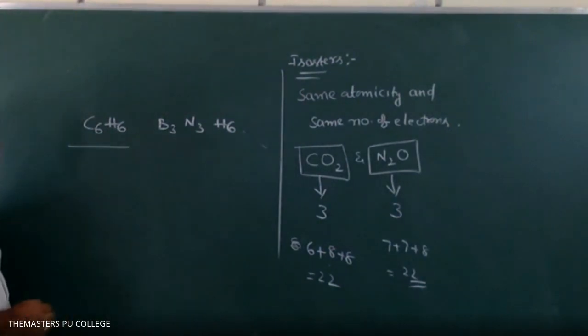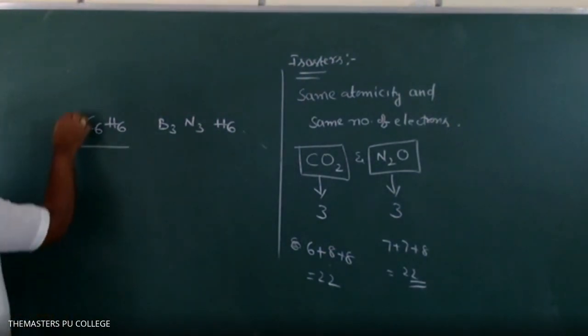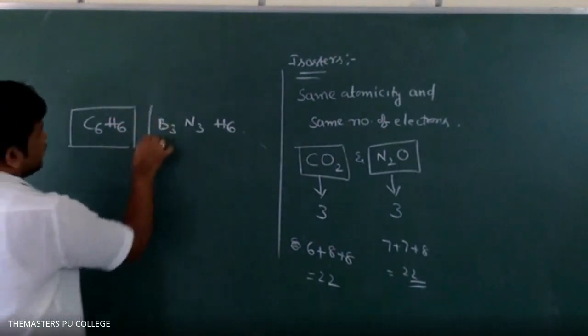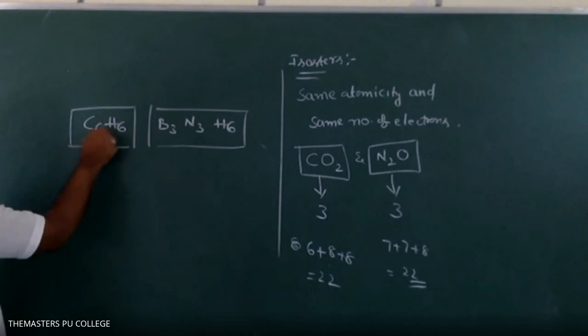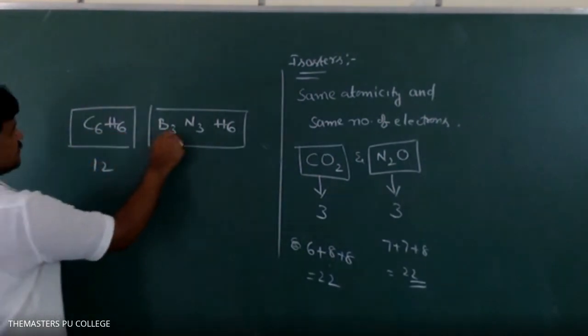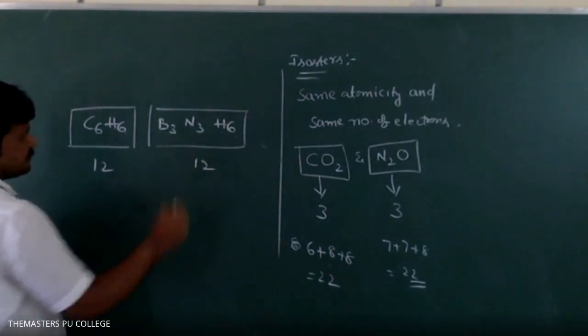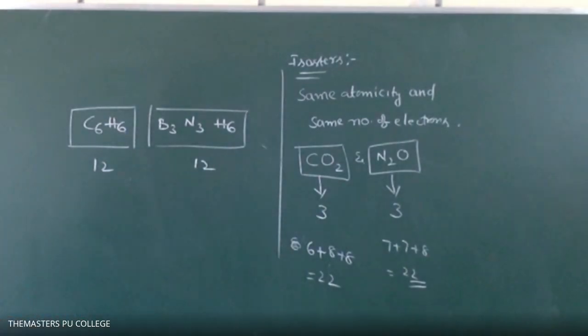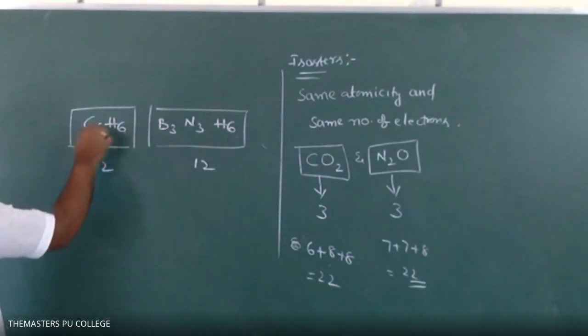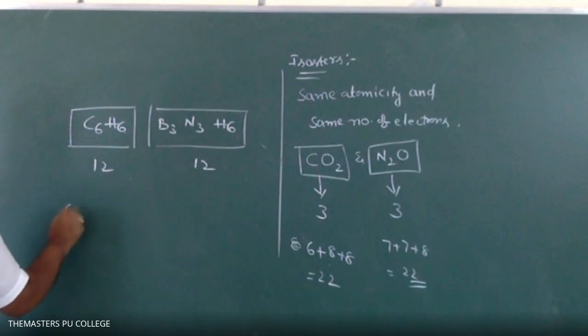How many total atoms? Here 6 plus 6, 12. There 3 plus 3 plus 6, 12. Electrons: 6 into 6 plus 6 into 1.